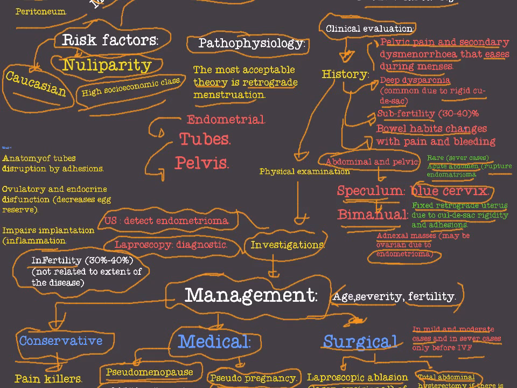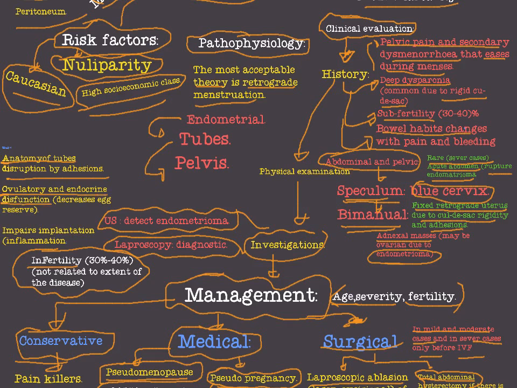Okay, why do we have infertility in endometriosis? Because the anatomy of the tubes is disrupted in endometriosis due to the adhesions and the blood. Okay, and the most important thing is ovulatory and endocrine dysfunction.